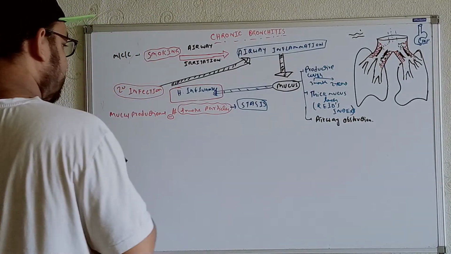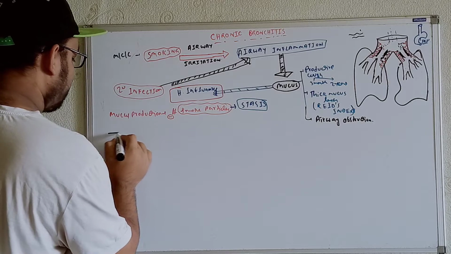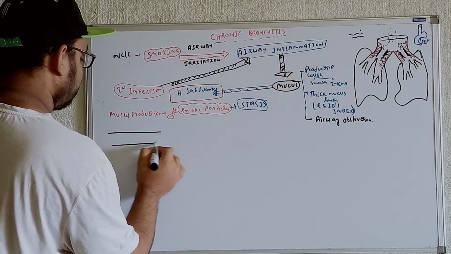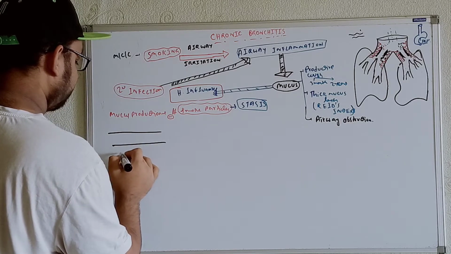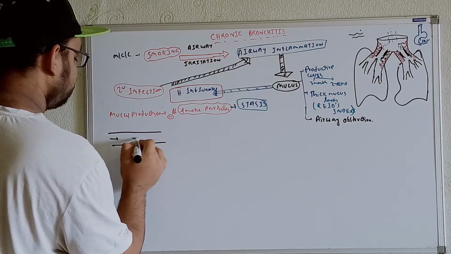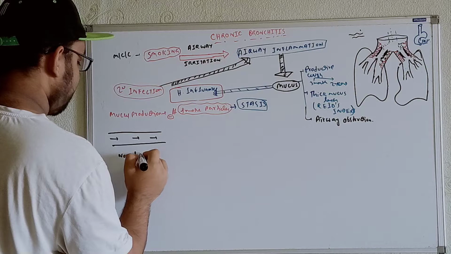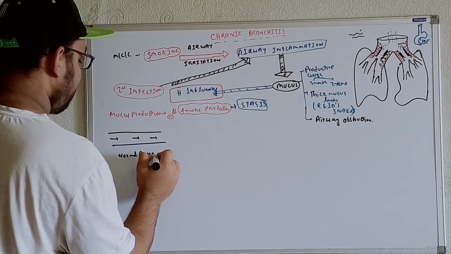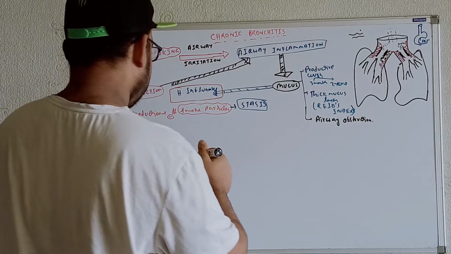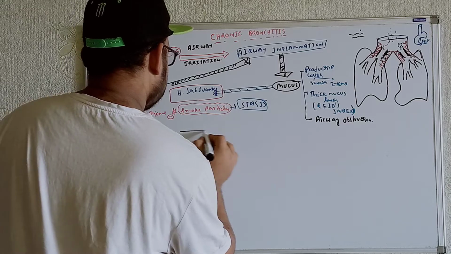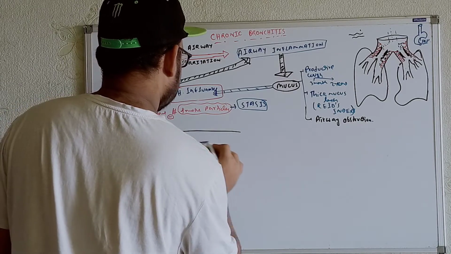Now let's talk about the normal airway first. For example, this is the normal airway. And in these cases, as I said, we'll get obstructions from the production of mucus.